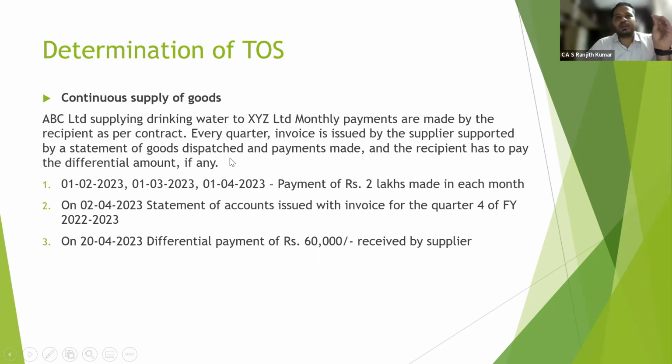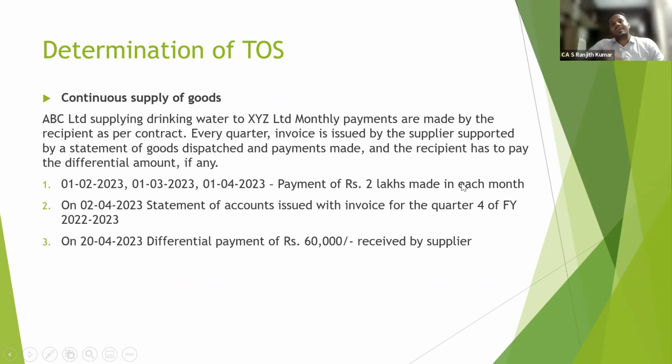Every quarter, the invoice is issued by the supplier, supported by the statement of goods dispatched. So the goods have been sent, against which you have received payments, and you have given an invoice. For the balance, you make the payment. That is what they are saying. In the first four lines, on 1/2/2023, 1/3/2023 and 1/4/2023, a payment of 2 lakhs is made in each month.